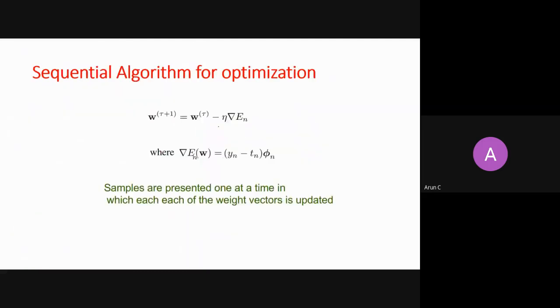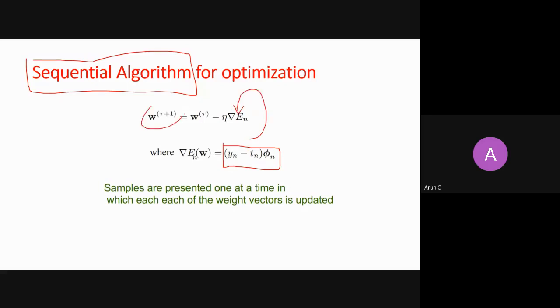Fine. So let's do it. Once I calculate the derivative, I can do it in a sequential algorithm also, because I can calculate the derivative of one sample one by one. So the derivative for one sample is this. You plug it here, right? You update your W, and this is your hyperplane. You take your second sample and update your W for every sample. So it is like this.